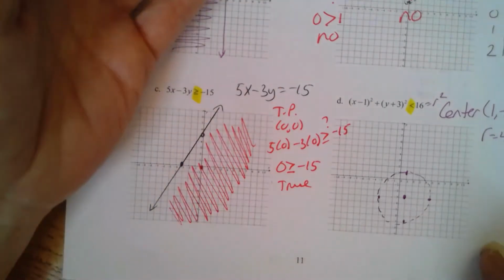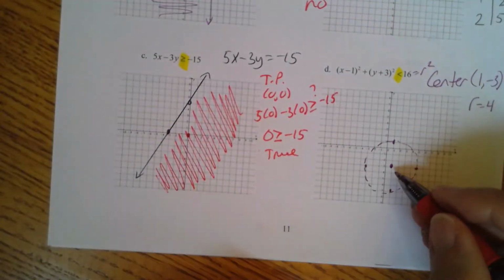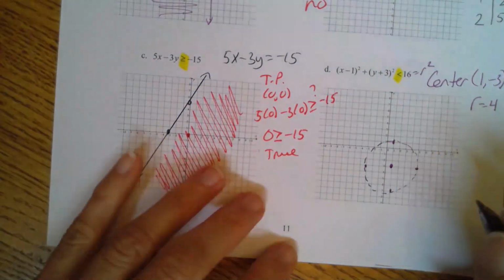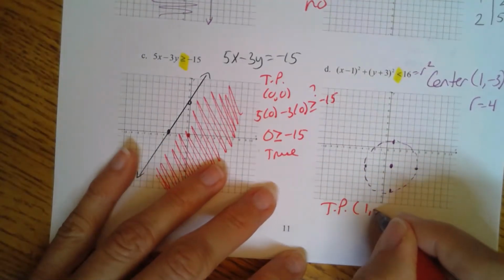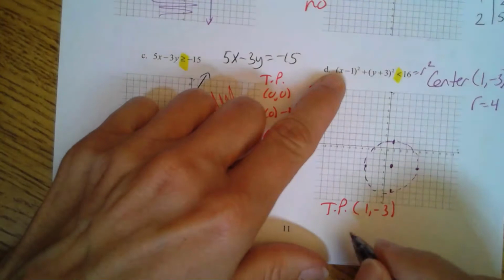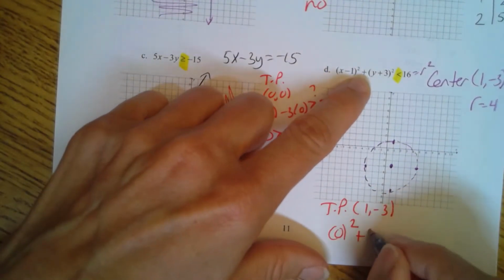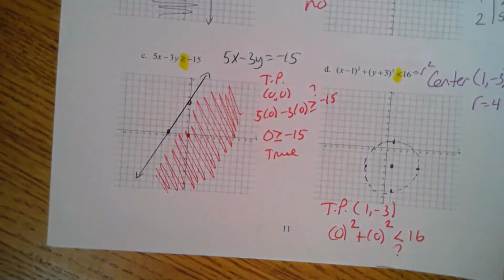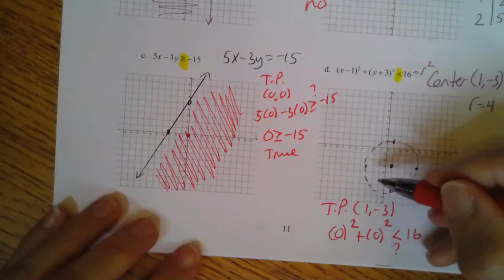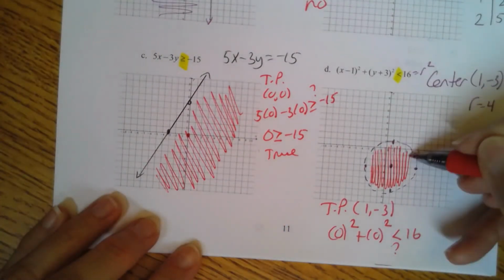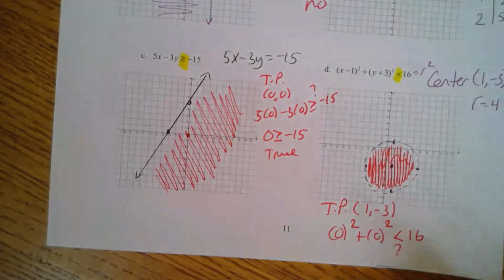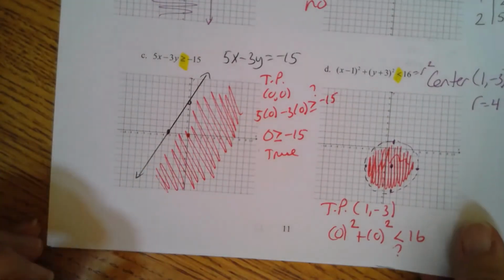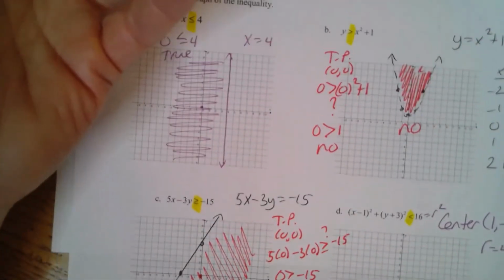I'm plugging in a test point for circles. My first choice for circles would be plugging in the center. Because if I plug in a 1 and a -3, I already get zeros. So my test point for circles will be the center, 1, -3. If I plug in a 1 here, 1 minus 1 is 0. When I plug in a -3 plus 3 is 0. And I want to know, is that less than 16? So is 0 less than 16? Yes. So I'll shade in between, or inside the circle. So a couple of different ways to do it, but I like to look at my center when I have a circle. All right, so that was just some practice of graphing lines, parabolas, and circles.